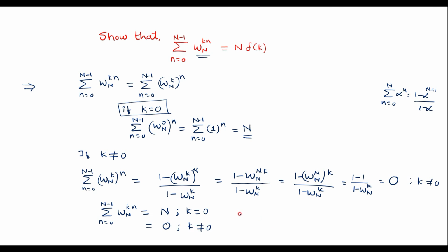In other words, we can represent it as summation n is equal to 0 to N minus 1 W_N power kn, which can also be represented as N into delta of k. Here we have used the delta function. The value of delta k is 1 when k is equal to 0. That is, when k is equal to 0, the value of this will be N, and the magnitude of delta at k equal to 0 will be 1. Thus it is proved.